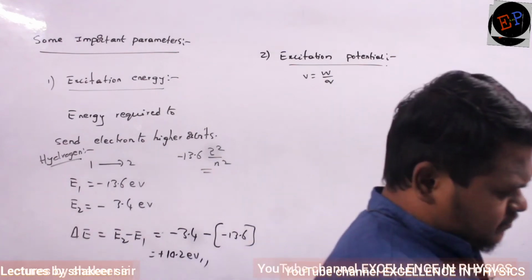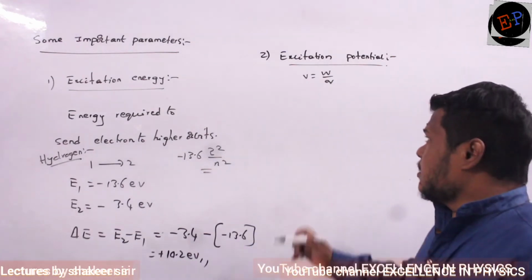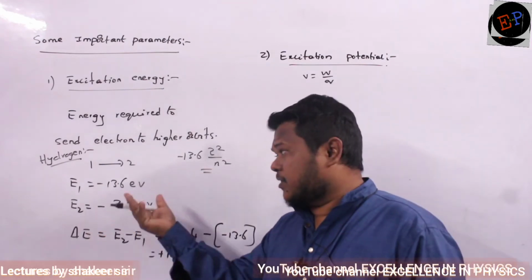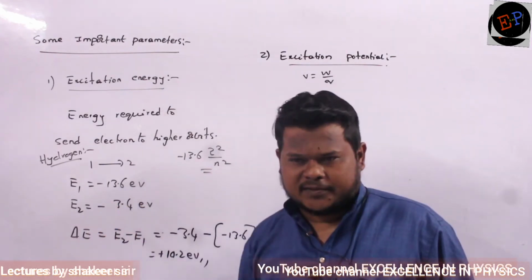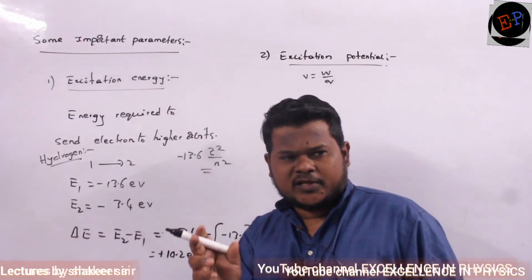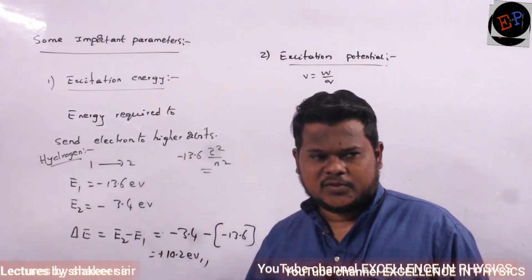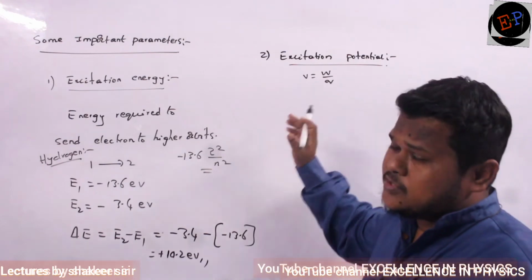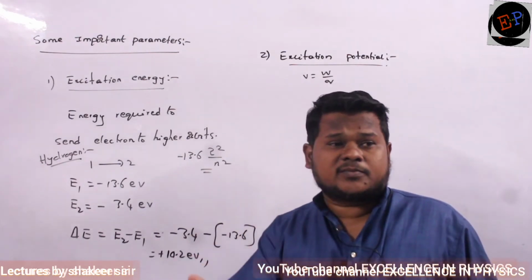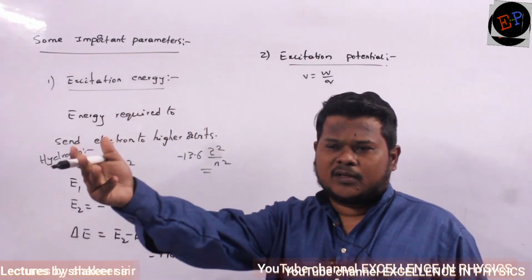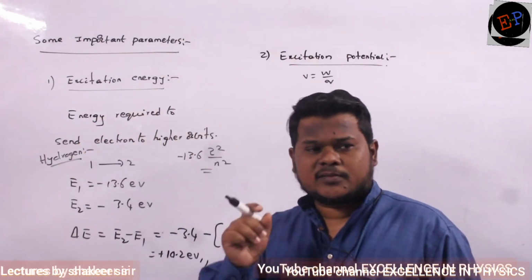So how much potential I have to supply? Instead of supplying energy, I will supply potential. In an electric field there is electric potential, no? So electron should be accelerated through how much potential so that it has the ability to travel from one orbit to another orbit. That is called excitation potential.